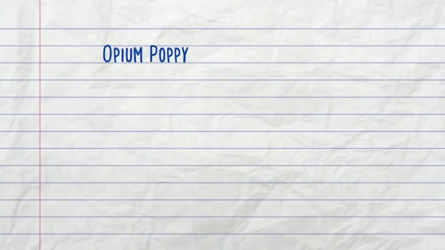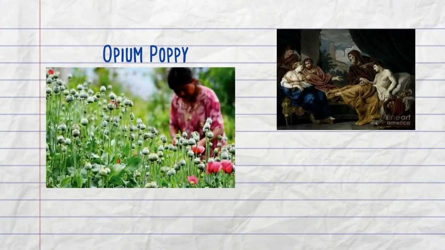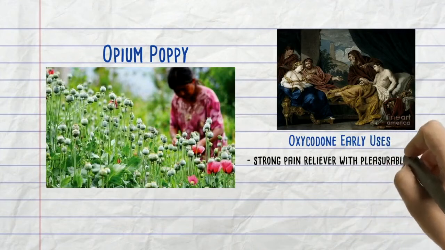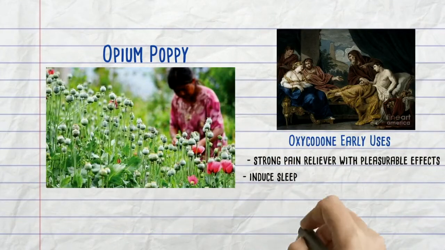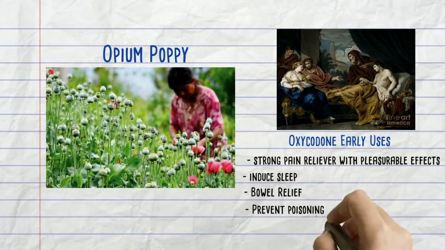Cultivation of the opium plant dates back to the earliest years of human civilization, and it was well known to ancient Greek and Roman physicians as a strong pain reliever with pleasurable effects. It was also used to induce sleep and to give bowel relief. Opium was also thought to prevent the user from being poisoned.